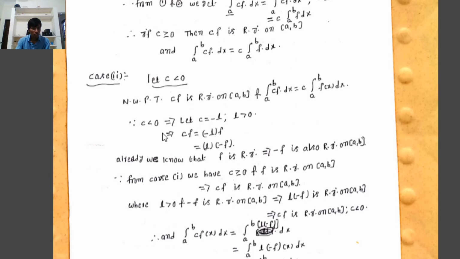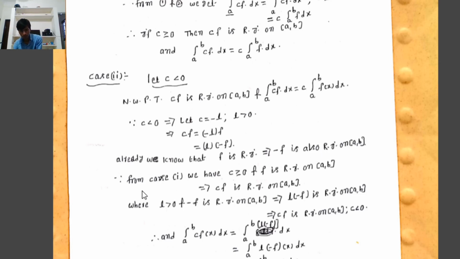That implies cf equals, substituting c equals minus L into f, minus L times f, which can be written as L times minus f. Therefore, where c is less than 0, cf equals L times minus f, where L is greater than 0. Already we know by the previous theorem that if f is Riemann integrable on the closed interval [a, b], then minus f is also Riemann integrable on the closed interval [a, b].